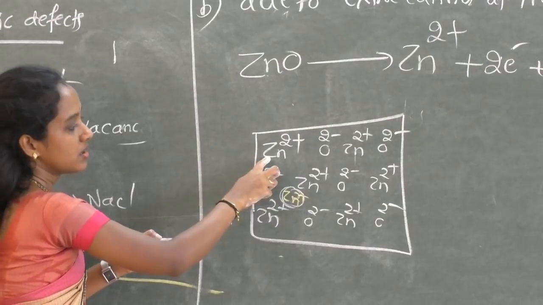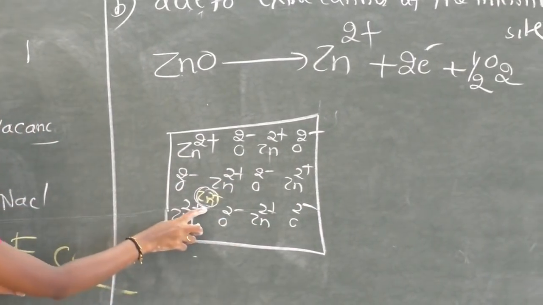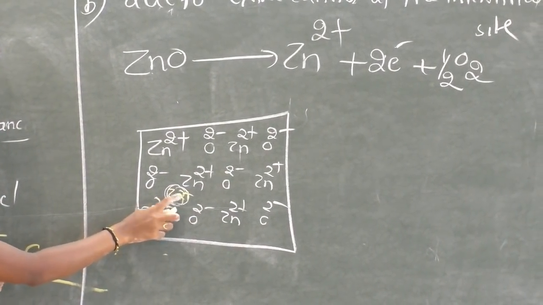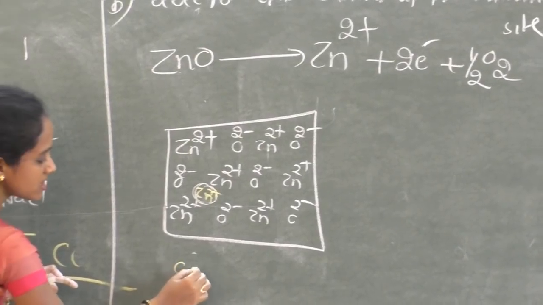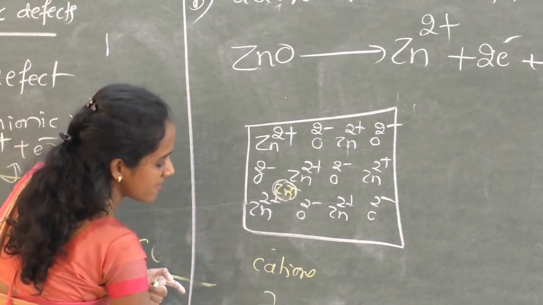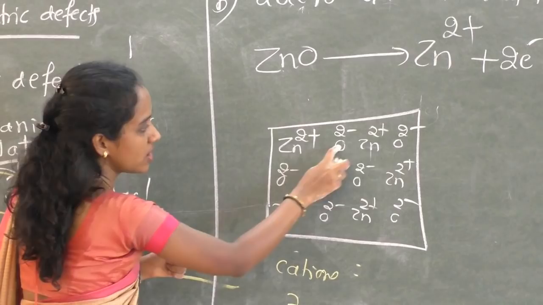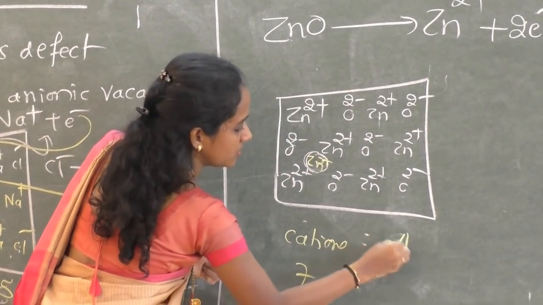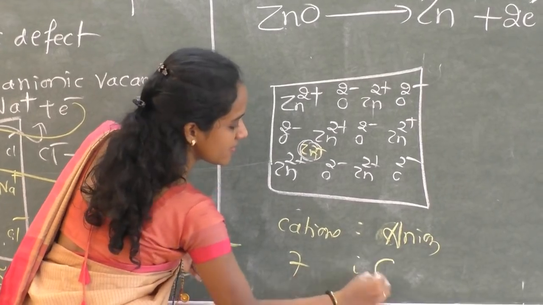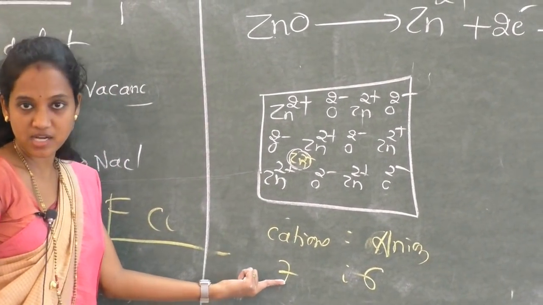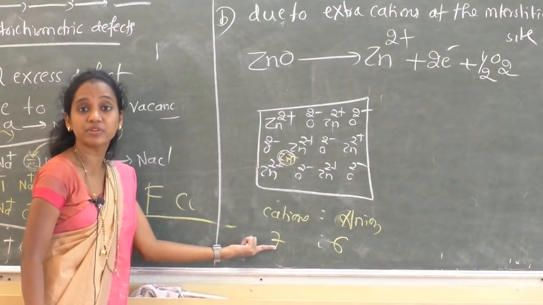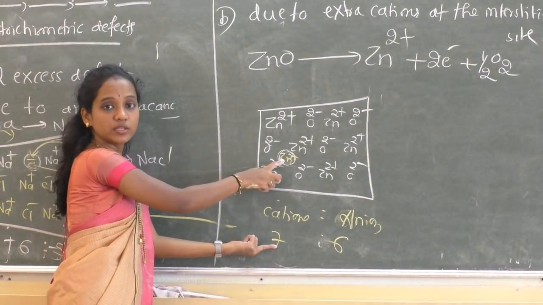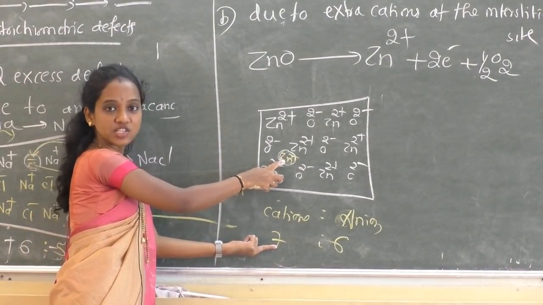There were already 6, and one more Zn2+ ion, so the cations are now 7. What about oxide ions? 1, 2, 3, 4, 5, 6, anions 6. So 7 is to 6. Metal excess, now due to which type of defect? Extra cation at the interstitial site.